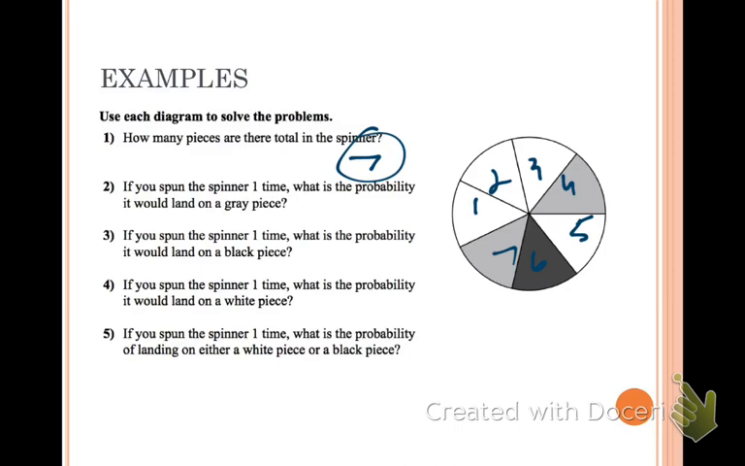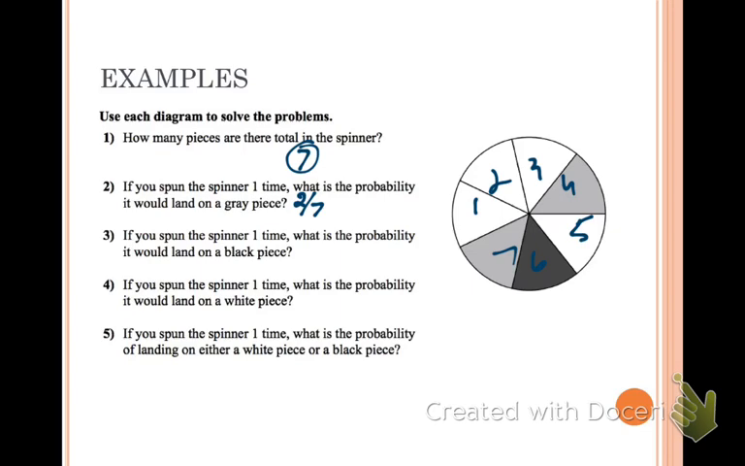If you spun the spinner 1 time, what is the probability that you would land on a gray piece? Okay, well, here's what I'm going to tell you. Because you can't see very well, the one where the 6 is at is actually black. It doesn't look black, but that's black. So the gray is in number 7 and 4. So how many total do we have? 2. So there's 2 pieces that are gray, out of the 7. So 2 out of 7, that's our answer.